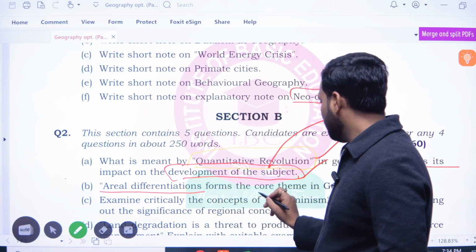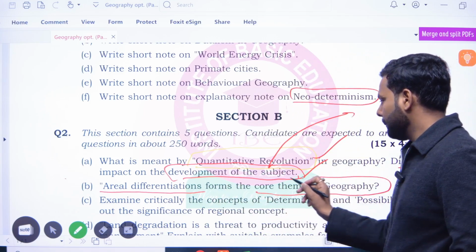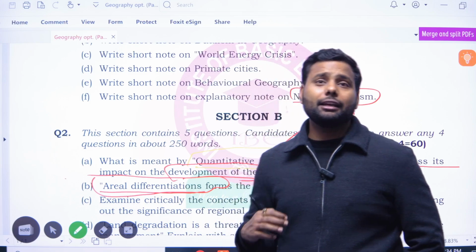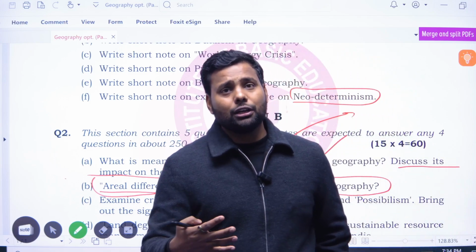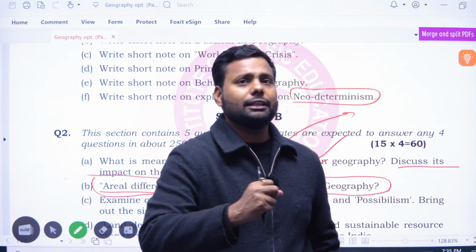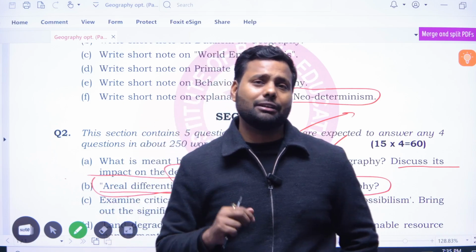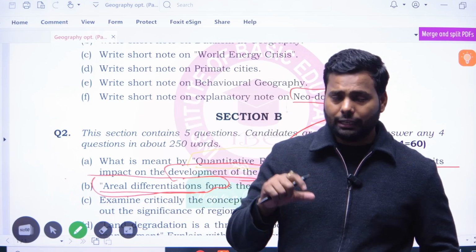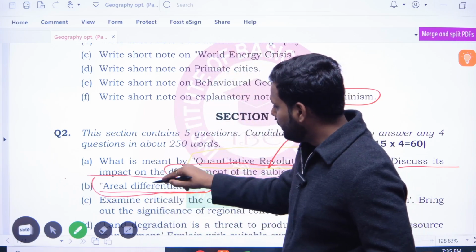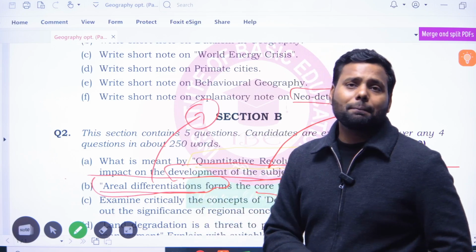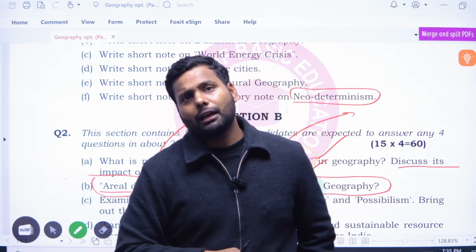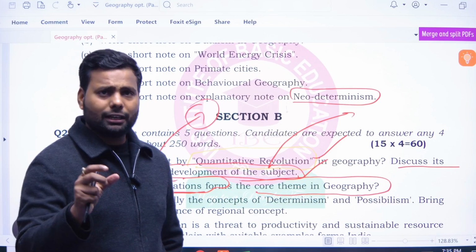The second question: areal differentiation forms the core theme in geography. Please try to understand areal differentiation. What does areal differentiation mean? Areal differentiation talks about the unique features of any area which differ from another area, like savanna grassland. Why is savanna grassland found in the location where it is found? What is the uniqueness of savanna vegetation, and how is it different from other regions?